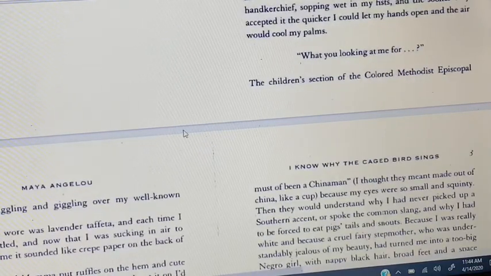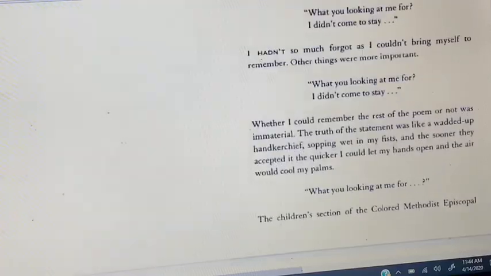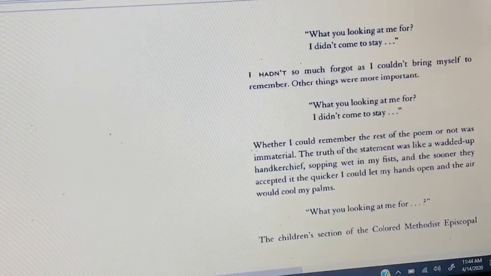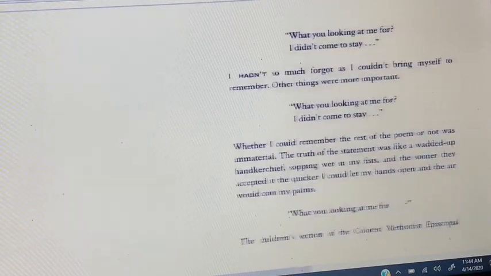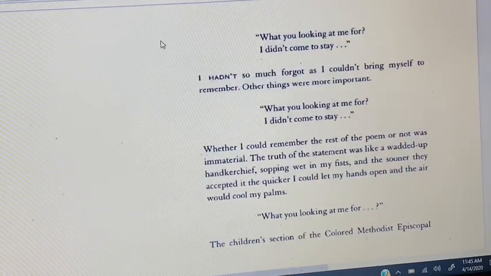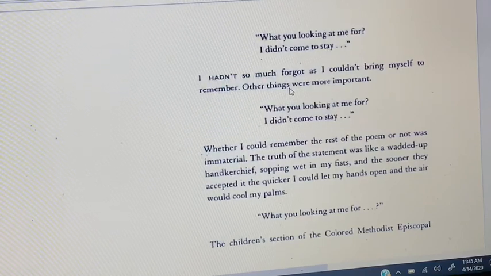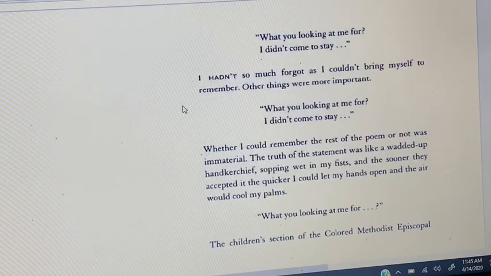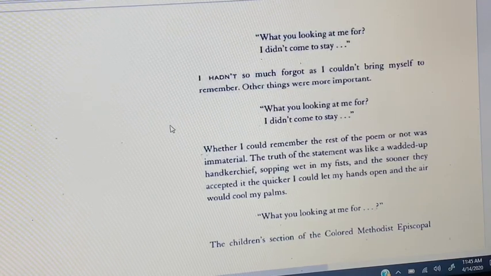When we come over here, it says the children's section of the Colored Methodist Episcopal Church was wiggling and giggling over my well-known forgetfulness. So we have a conflict. The story begins with the narrator trying to recall a poem, presumably that she's supposed to recite during church, and she can't really remember it. She has other important things to focus on. So I'm not sure if it's really that she can't remember it or if she doesn't really care to remember it. She's focused on other important things. She just kind of wants to get over with this part where she's supposed to quote the poem.